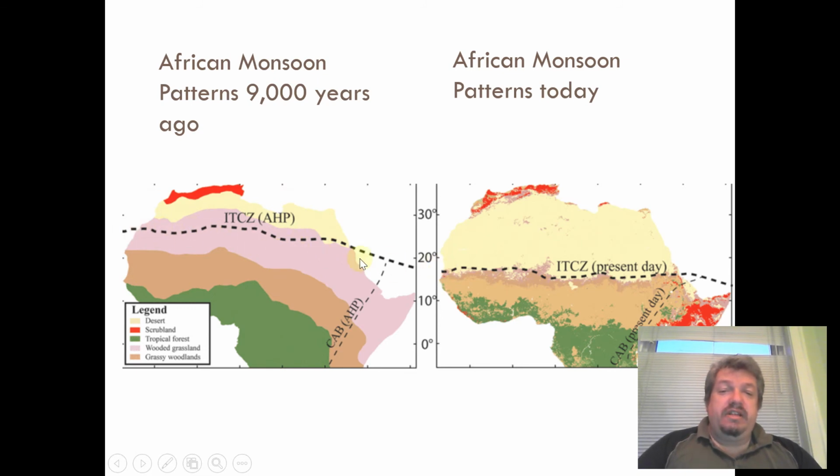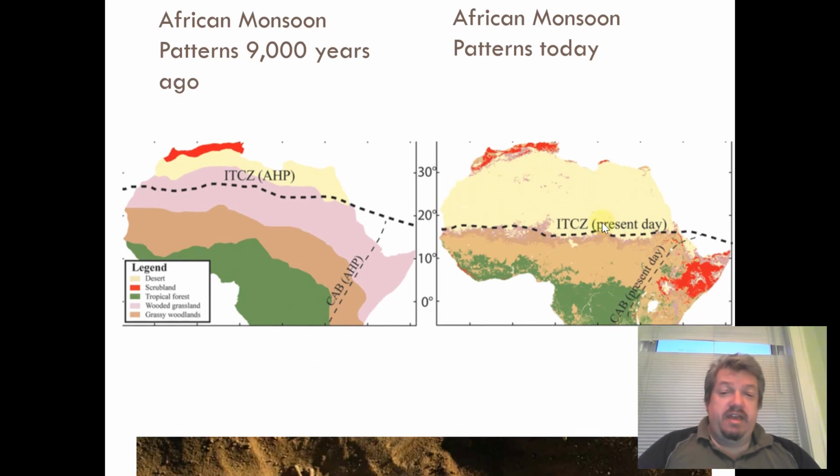Today, you can see that that line is much further south. The monsoon has changed, and one of the reasons why is the sun has cooled off just a smidge, but that's enough to dry this line much darker, and you can see the difference. This yellow tan is the Sahara today.